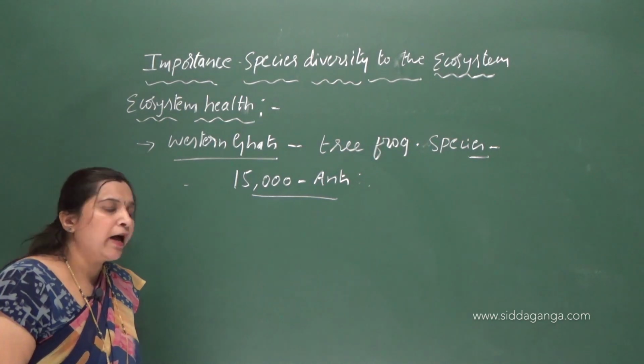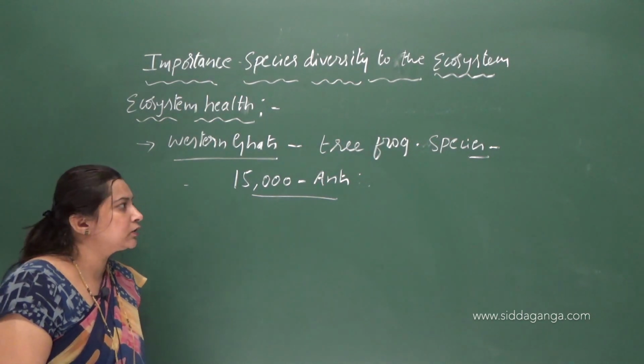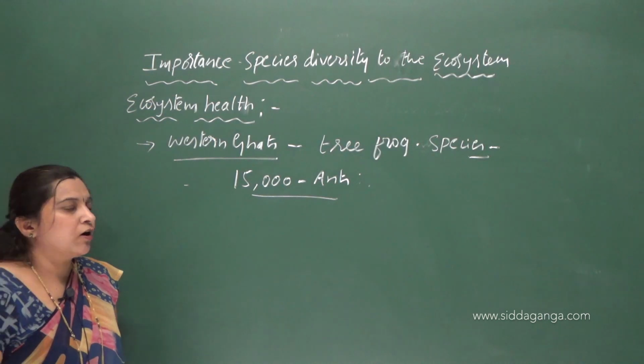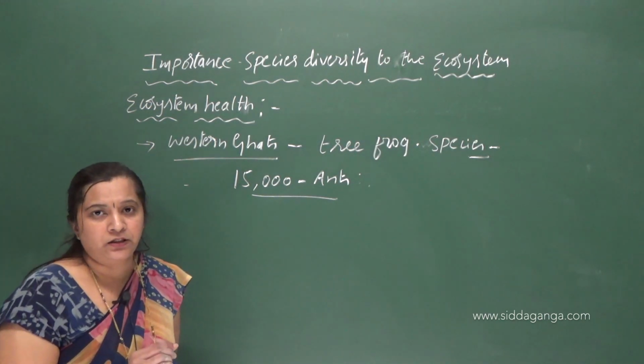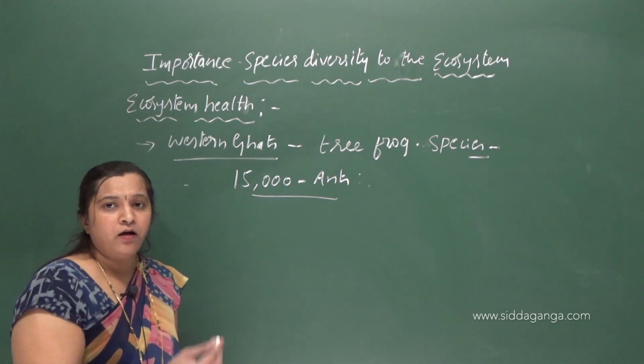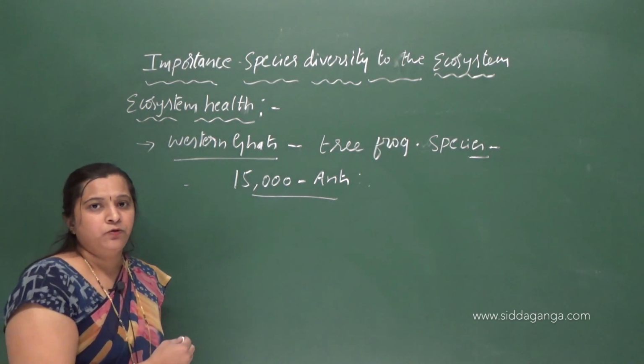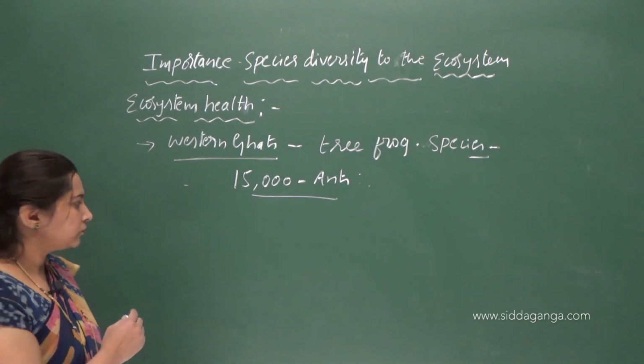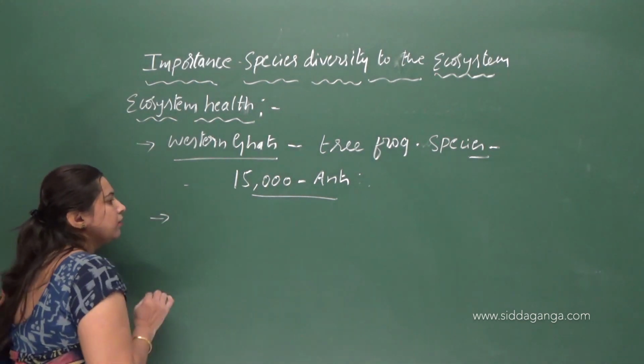But gradually, as more and more species become extinct, that causes ecological imbalance and affects the healthy functioning of the ecosystem.